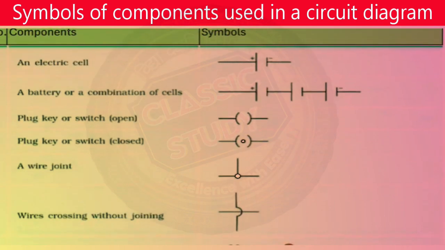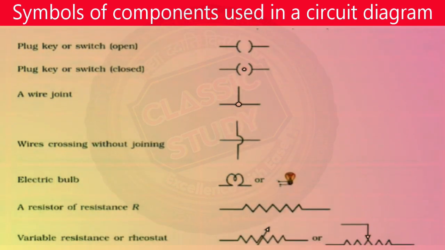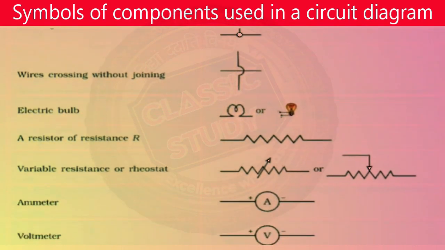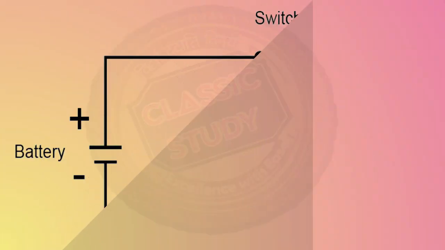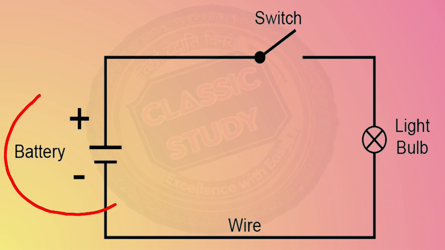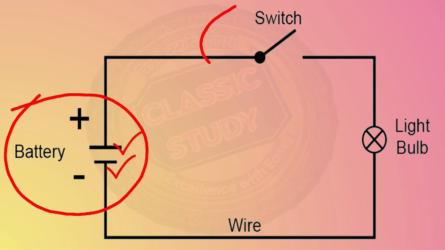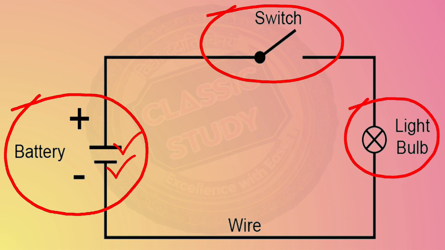Similarly, you can see in this table there are different symbols that can be used to represent different components of an electric circuit. In this simple circuit we have a battery, represented by a small line for the negative terminal and a larger line for the positive terminal. There is the switch, which is right now open, so the circuit is not complete, and there is a light bulb which will glow if the switch is closed and the circuit is completed.